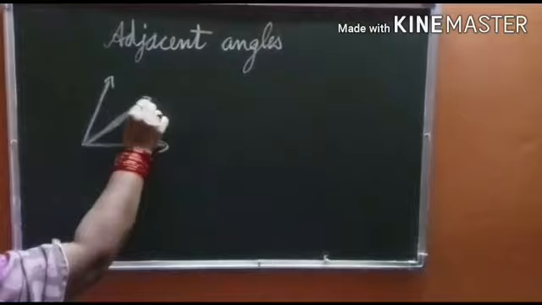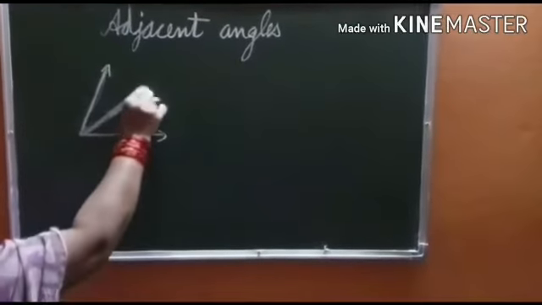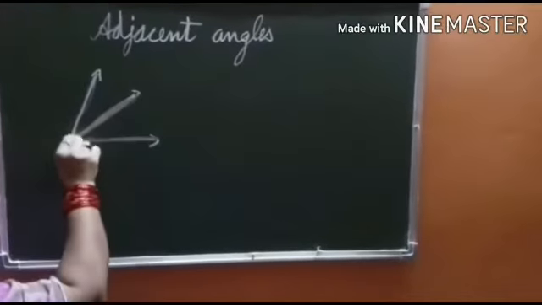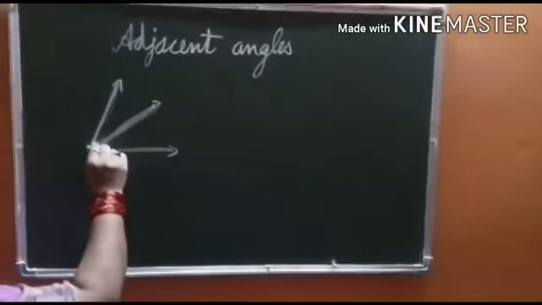So children, after studying about adjacent angles, we all know that adjacent angles are a pair of two angles which have a common vertex and a common arm. These two angles are adjacent angles, this one and this one. This angle has a vertex, this angle has a vertex, this arm is there in this angle also, and this arm is there in this angle also. This is the common arm.